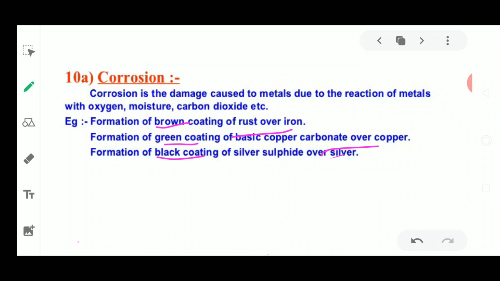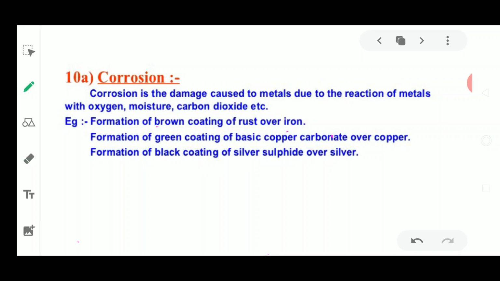In the case of iron, it is iron oxide, Fe2O3. This is the rust. So ferric oxide, or iron oxide, is formed. And in the case of the green coating on copper, it is basic copper carbonate, CuCO3, formed on the surface of the copper.